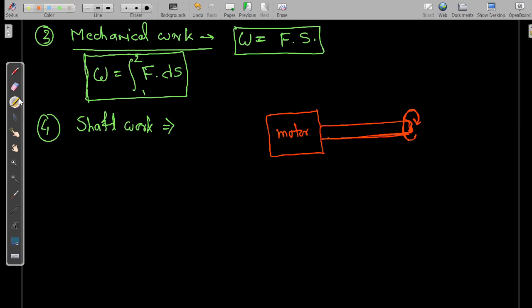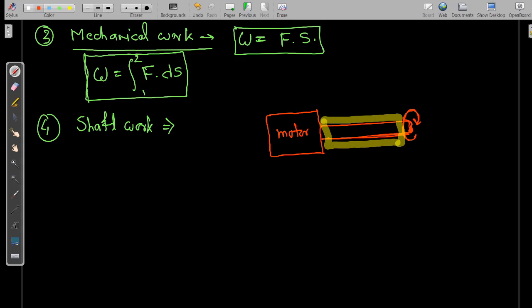So if the shaft is our system, we can use this system to raise any weight outside the system by applying a pulley.